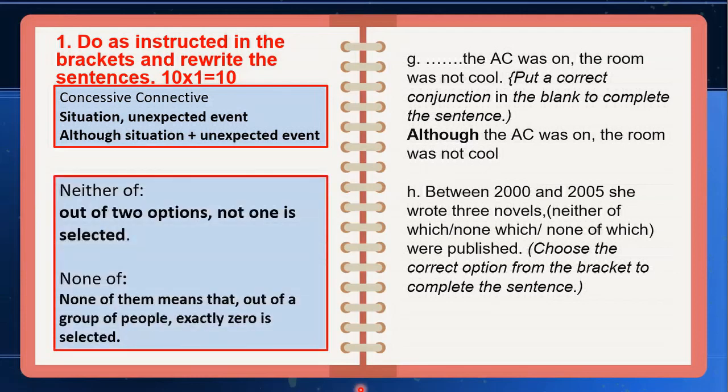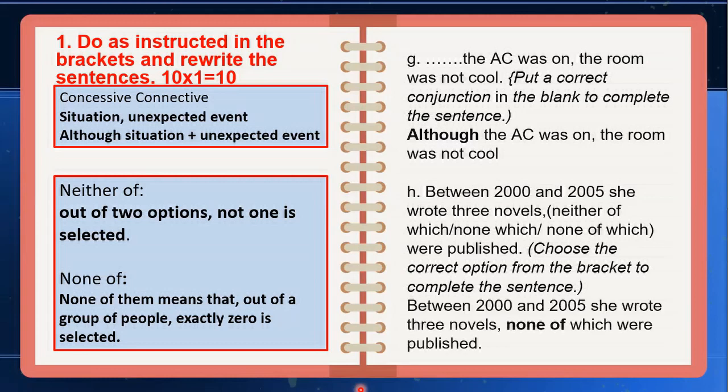See, we use neither of in the case of 2 options. 2 options, mind it. And neither of means out of 2 options, not one is selected. None of means there are many options. Out of that many options, if not one is selected, then none of. And mind the question, it says 3 novels, not 2 novels. Therefore, we take none of. Between 2000 and 2005, she wrote 3 novels, none of which were published.